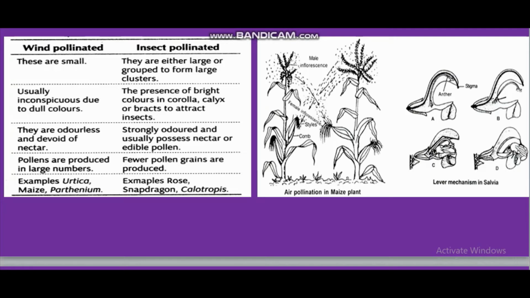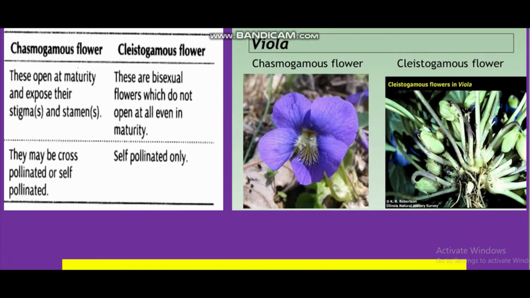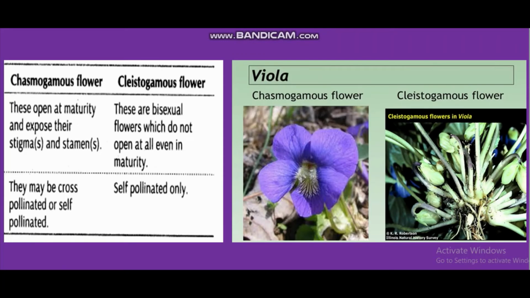Now I will show you two different types of flower. This is a very new term, I think. One is chasmogamous flower, another is cleistogamous flower. In short, chasmogamous means open flower. Whatever flower you are observing around you, mostly they are chasmogamous. They are open flowers, we can see inside. But cleistogamous flowers do not open. That is the key point of these two. One is an open flower, the other does not open, always in the form of a bud.